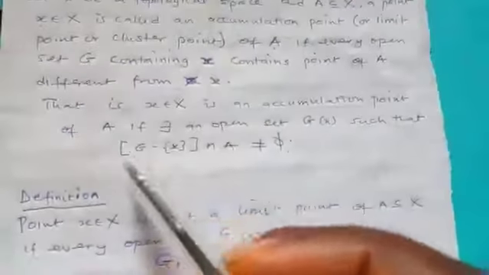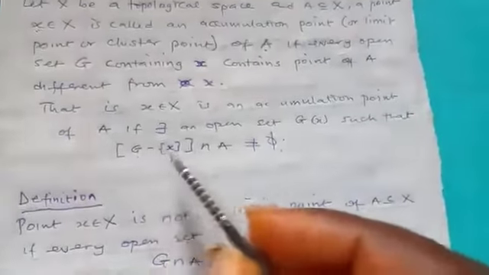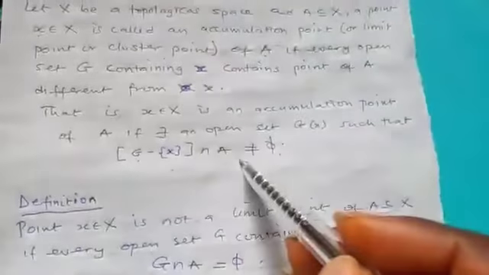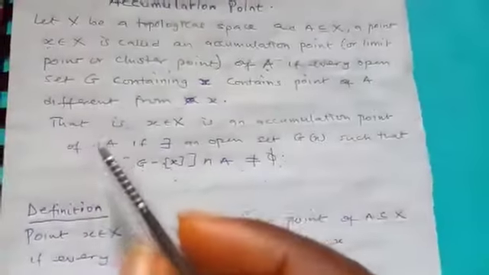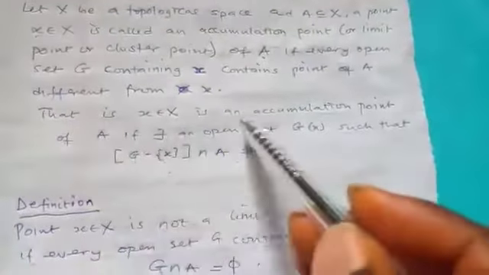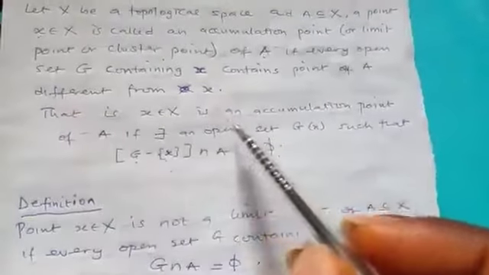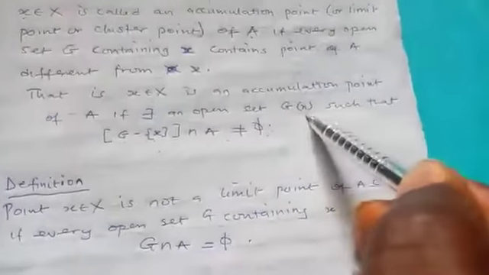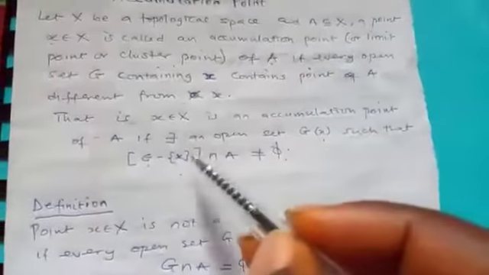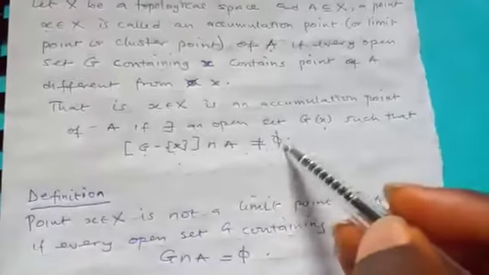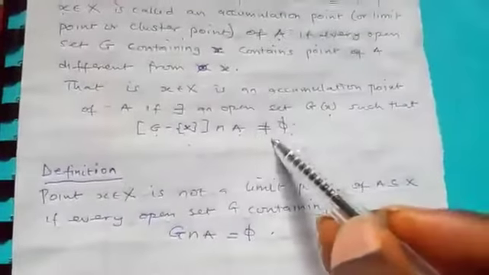And mathematically, what this is saying is this. So that is the open set minus this X, intersection A. If it is not equal to empty, we say that X is an accumulation point or a limit point. That is it. This is an accumulation point of A if there is an open set G containing X such that G minus S intersection A must not be empty. In a case whereby it is empty, we say that it is not a limit point.